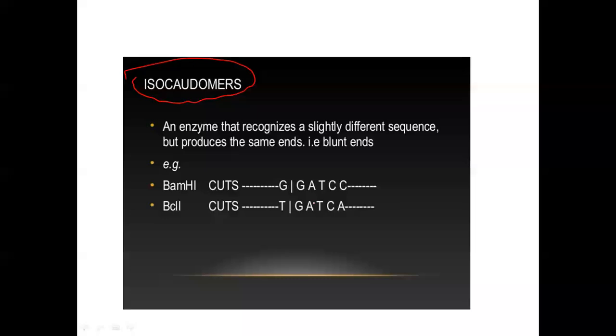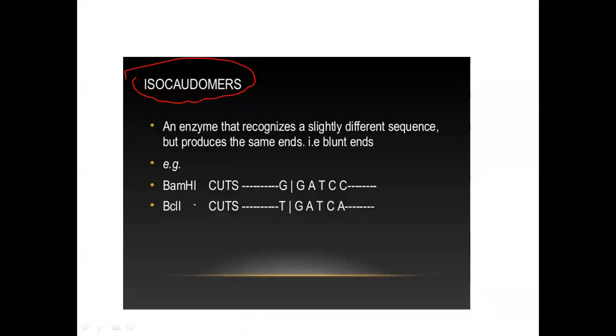What is this? Isocaudomers. Isocaudomers means their recognition sequences are almost the same. This is a pair of enzymes where the recognition sequences are almost the same. Mind it, what I am telling, almost the same, not totally the same. There is a slight difference, but you can say 90-95% the same, and they cut in the same way. That means the recognition sequences vary, but they cut in the same way and produce the same overhangs.